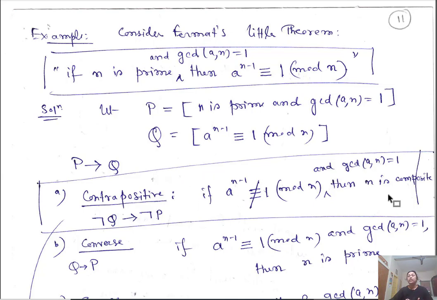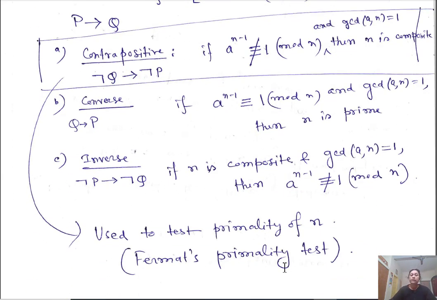Given an integer n, I will pick one element less than n, coprime to n, and compute this value reduced modulo n. If it is not 1, then I say n is composite. So that is essentially Fermat's primality test. This contrapositive statement is used to check the primality of an integer n.